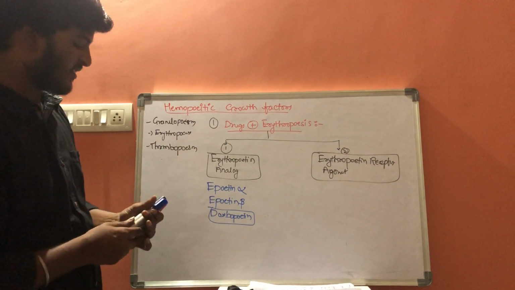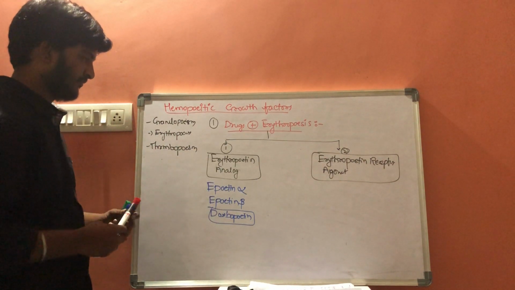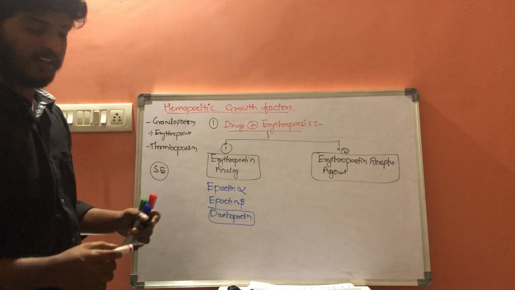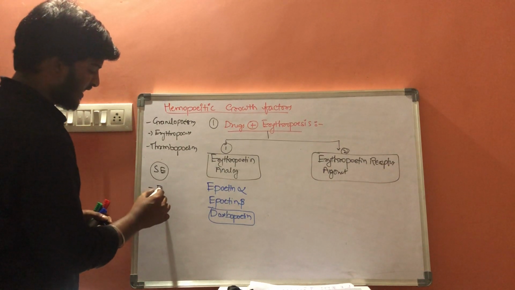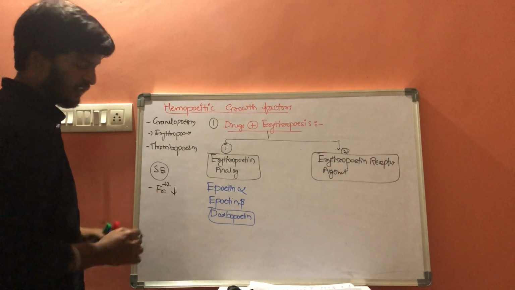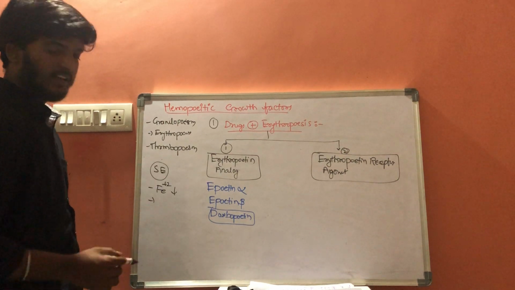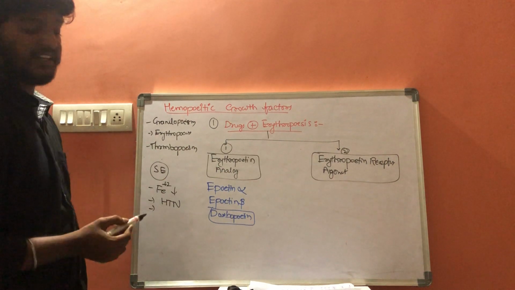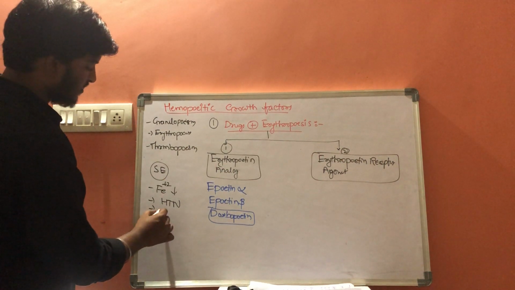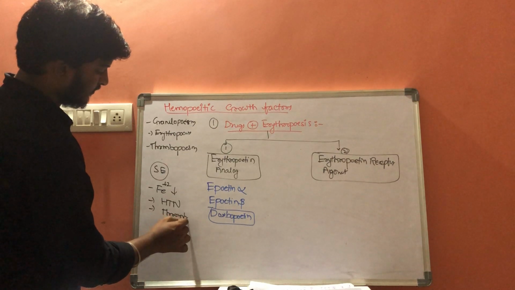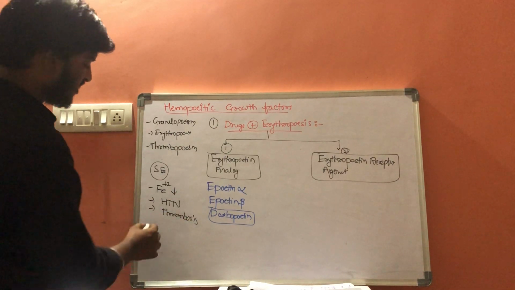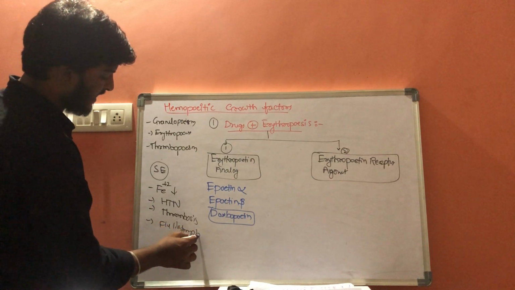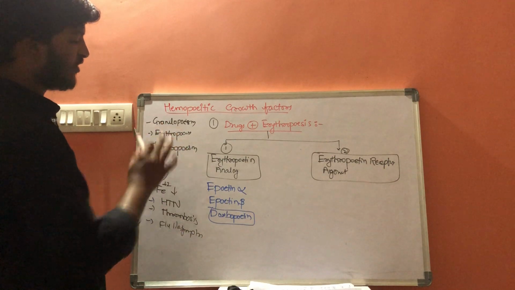And coming to the side effects of erythropoietin analogs, there will be deficiency of iron. Next one is hypertension, and next one is thrombosis, and next one is flu-like symptoms. These are some side effects of erythropoietin analogs.